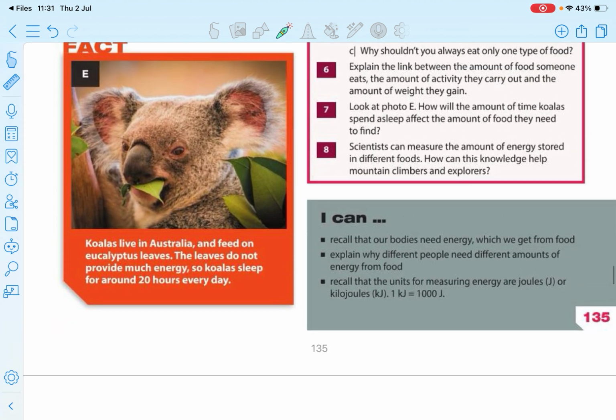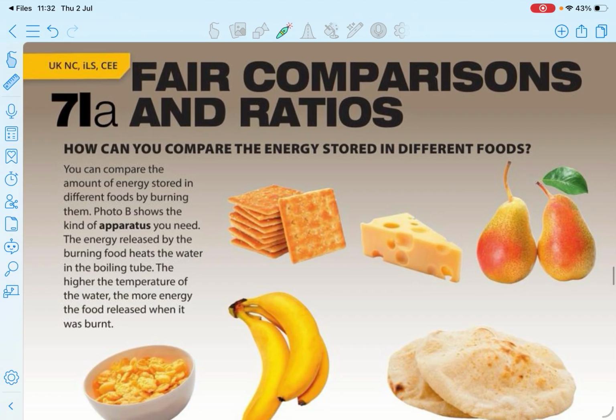Here there is a fact: the koala sleeps over 20 hours per day because it eats eucalyptus leaves that do not give it enough energy to maintain the day. So a lot of the day it is sleeping. Sleeping is the activity that requires the least energy. And we have fair comparison and ratios here.